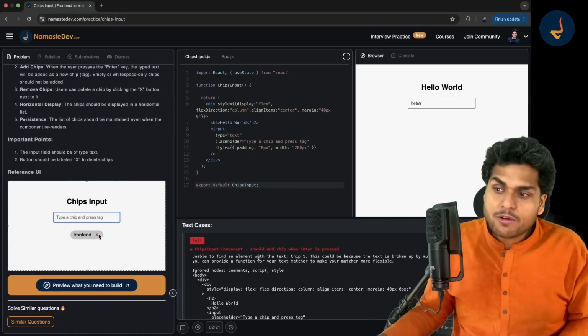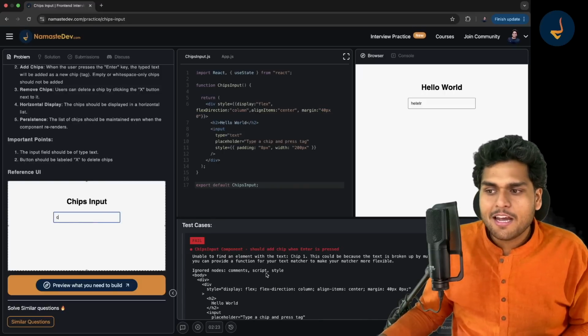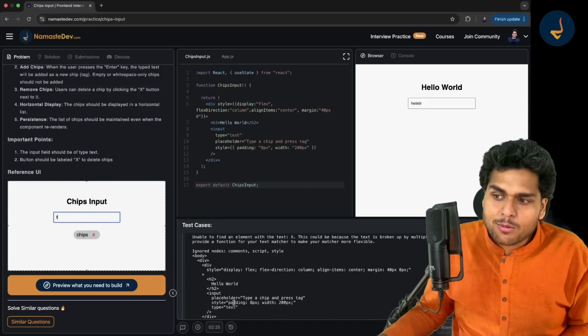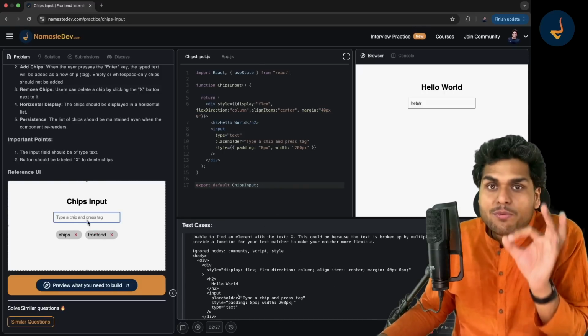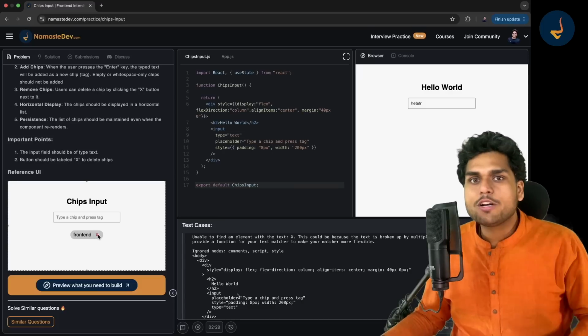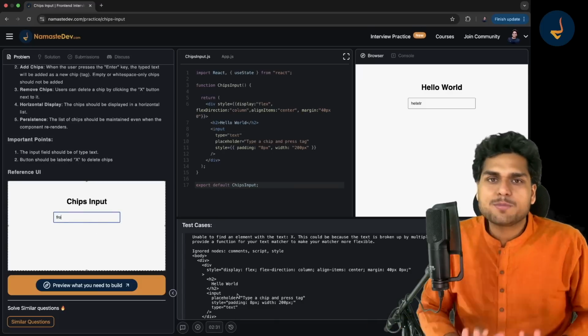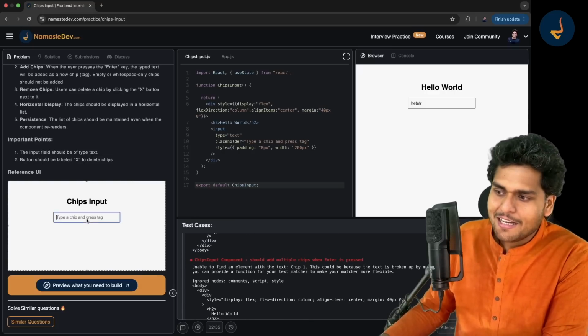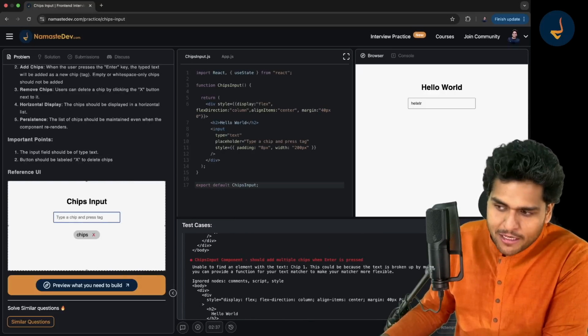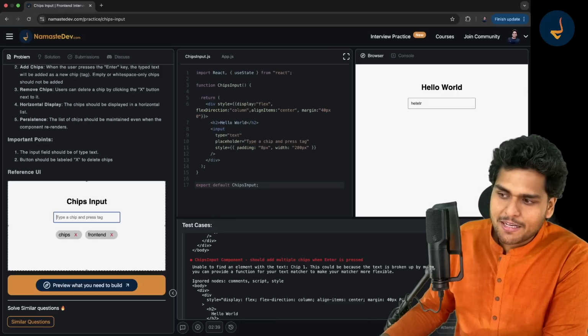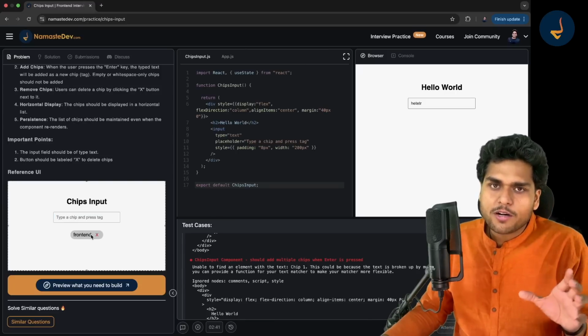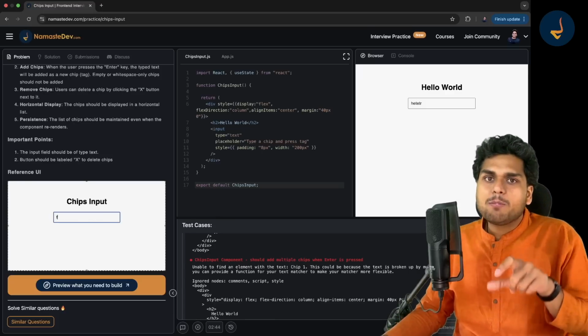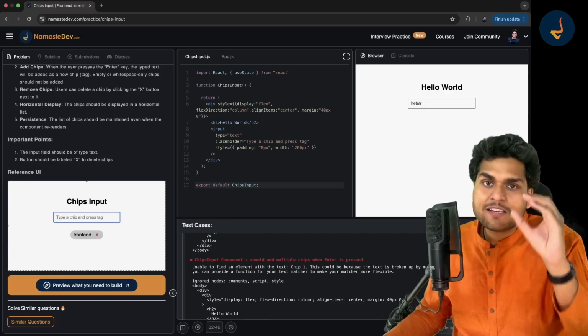So we have provided these test cases, and your code will run through them, and only if your test cases pass should you feel that you have solved this problem. Once you have passed all the test cases, your submit button will open up. The submit button will be blocked for now. Then you can submit the problem, and it will actually be submitted.